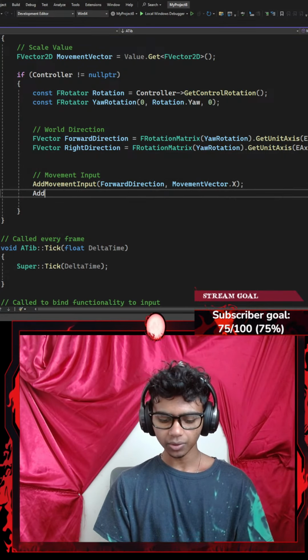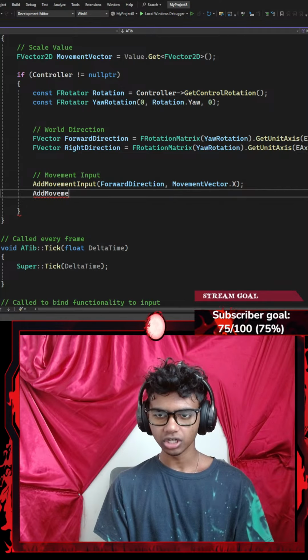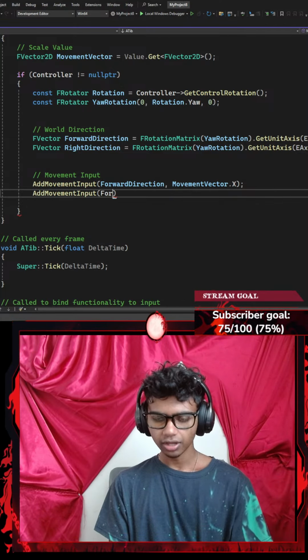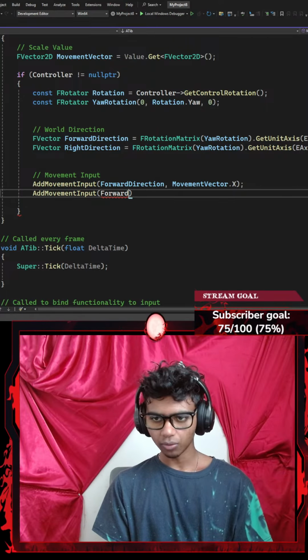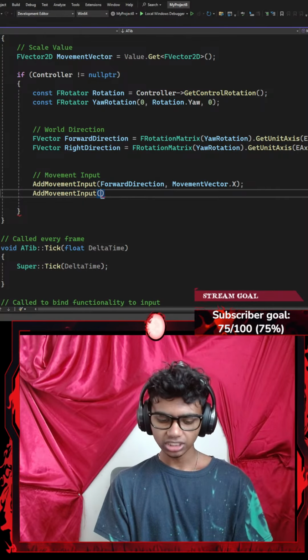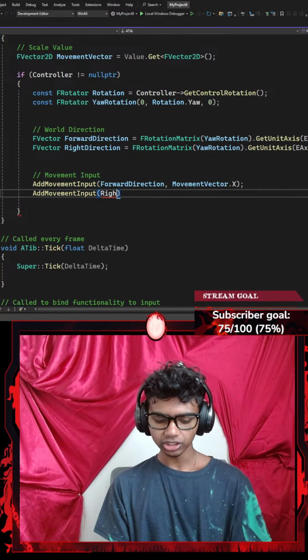Next, I'm gonna go with another add movement input, with a pair of parentheses, where I'm gonna go with another wall direction. Actually, this time I'm gonna go with my wall direction as my right direction. I'm gonna go with right direction.